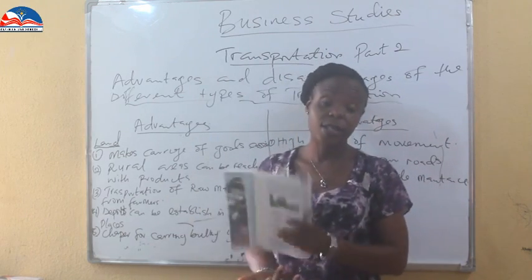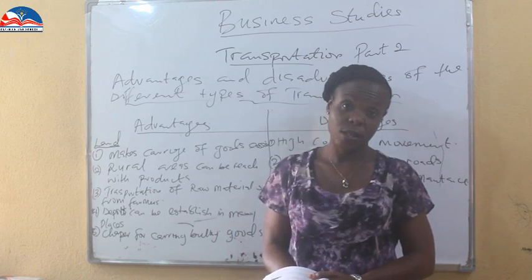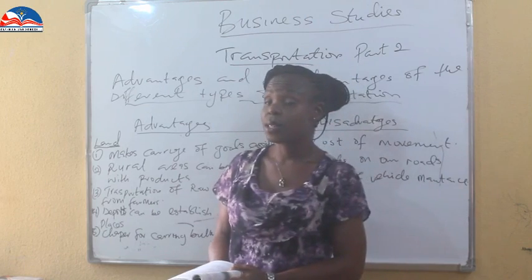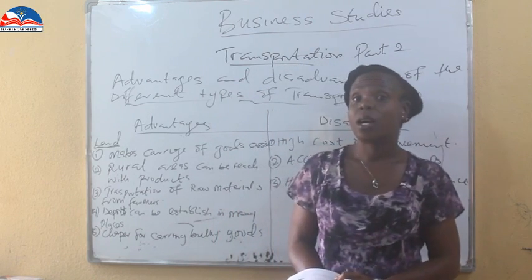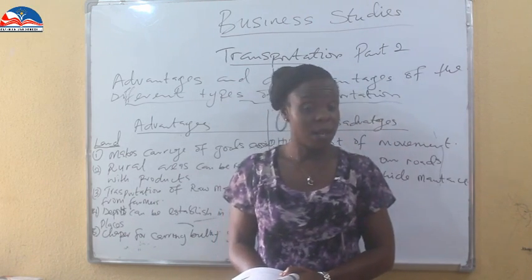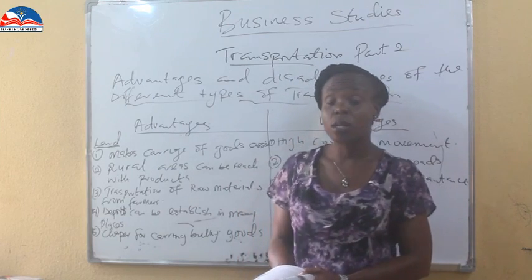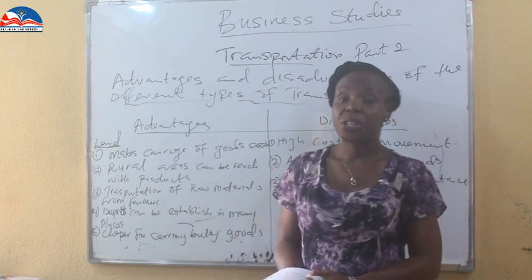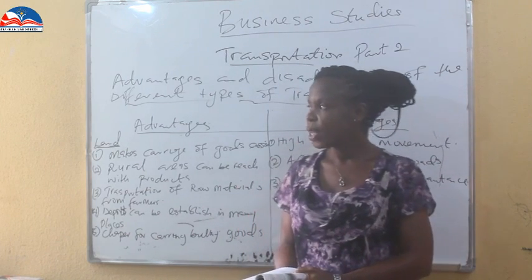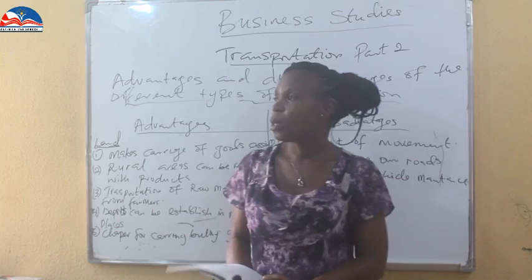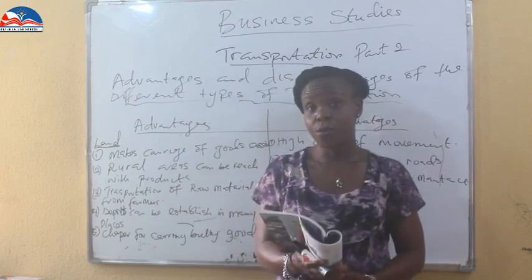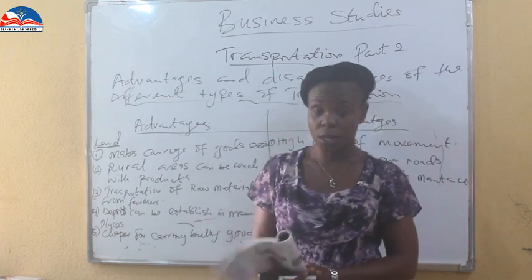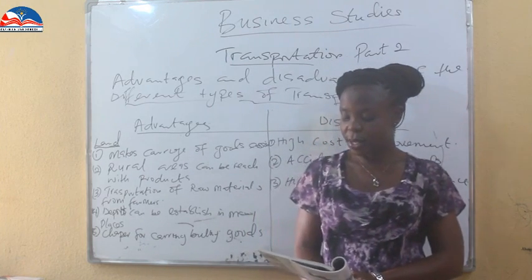What are the advantages and the disadvantages of water transportation? Water transportation, I told you before, is transportation that takes place in water, be it the ocean, the sea, a river, a lake, or a creek. So the movement of products via water to different areas where these goods can be distributed is what we refer to as water transportation.